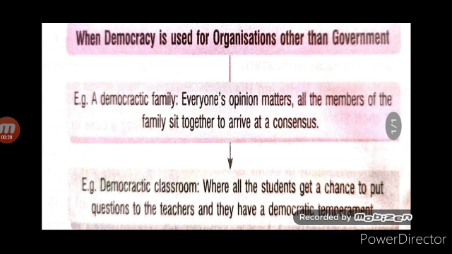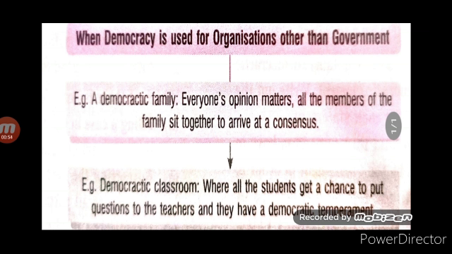In this sense, it can be applied to any organization other than the government. We can have a democratic class where the student can ask questions without hesitation, where the teacher has a democratic temperament, where the interaction is not one-way traffic but healthy two-way interaction.